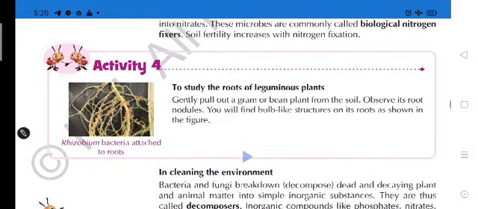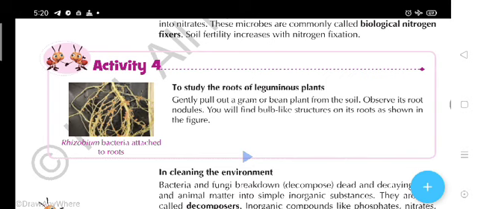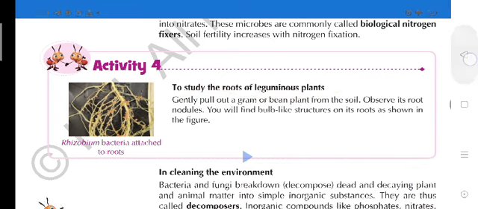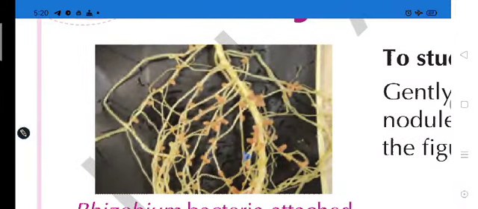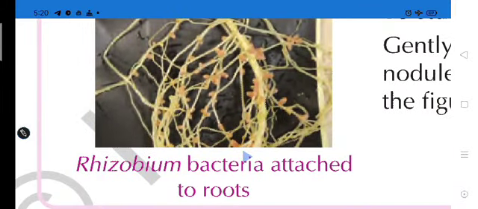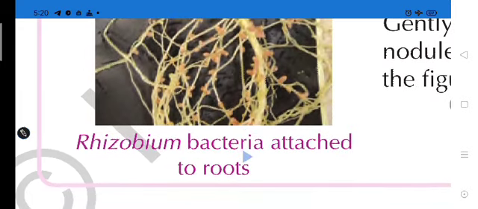So now let's talk about activity 4. To study the roots of leguminous plants. Gently pull out a gram or bean plant from the soil. Observe its root nodules. You will find bulb-like structures on its roots as shown in the figure. Students, here we are going to see the picture of root nodules, which I told you about in leguminous plants: the presence of root nodules, and in those root nodules the presence of rhizobium bacteria.